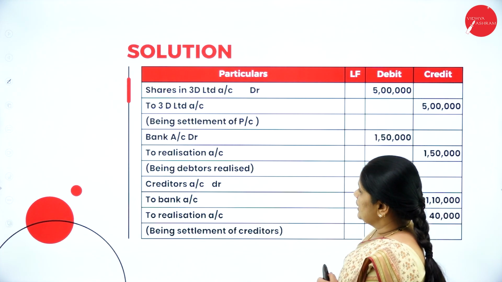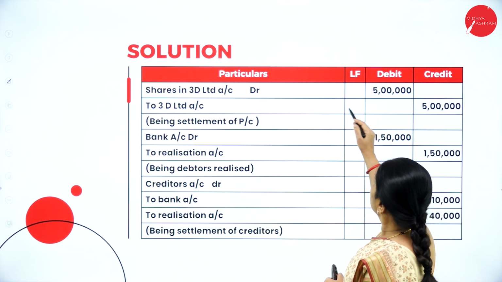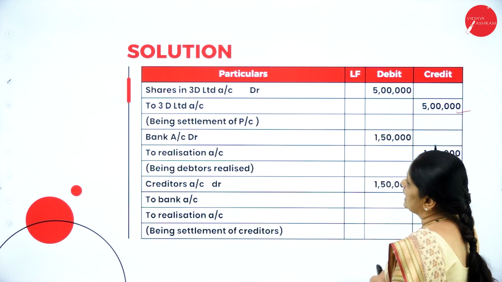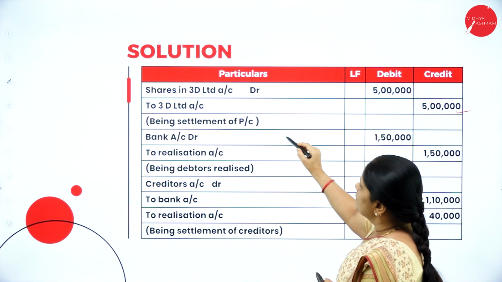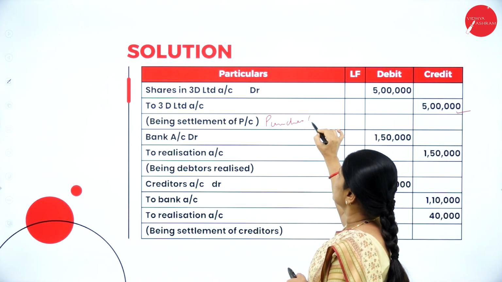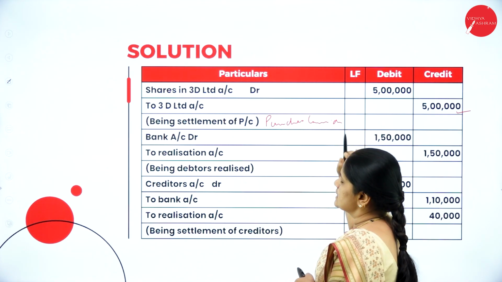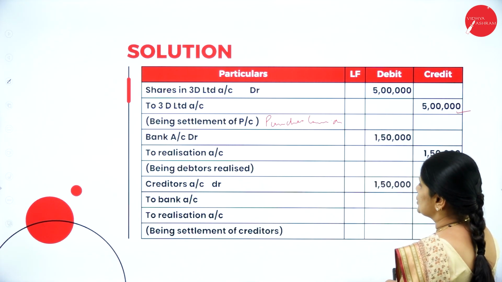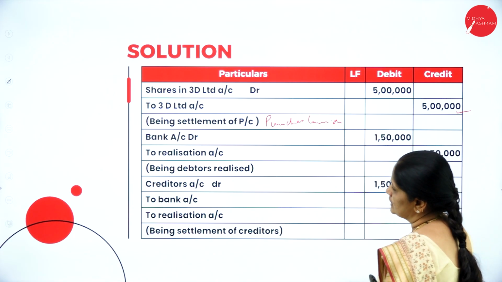Then next we have shares in 3D Limited account debtor 5 lakhs to 3D Limited account 5 lakhs being settlement of PC, means purchase consideration. Then bank account debtor to realization account 1,50,000.